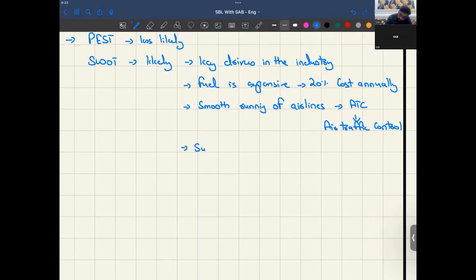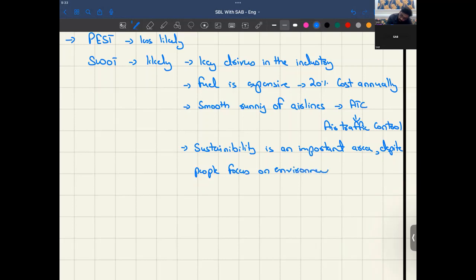Sustainability is an important area, right? Despite that, people are focusing on the environment. Air travel has increased by 5%, I guess, right?